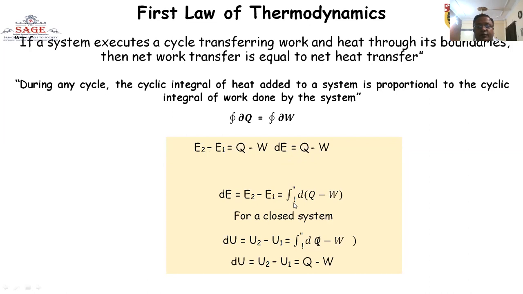If a process is going from 1 to 2, that is dQ minus dW. For a closed system, dU is equal to U2 minus U1, integral from 1 to 2 of dQ minus dW. Then dU is equal to U2 minus U1 is equal to Q minus W. If E2 minus E1 is equal to Q minus W, and dU is also equal to Q minus W, then dE is equal to dU.